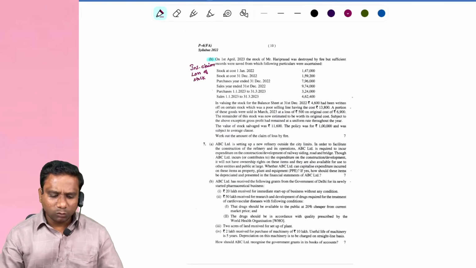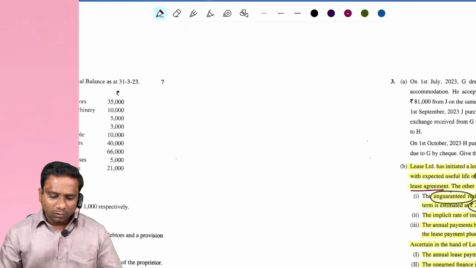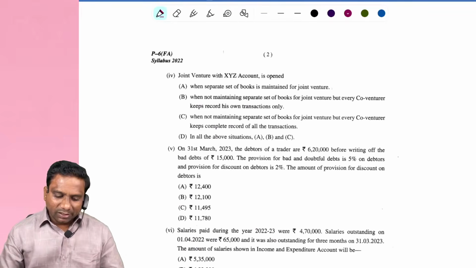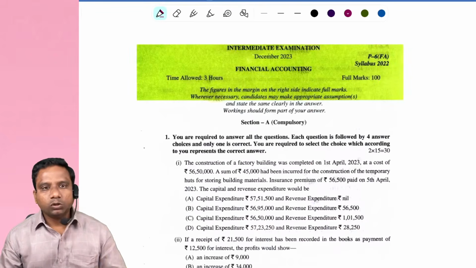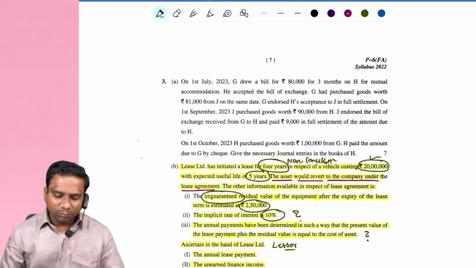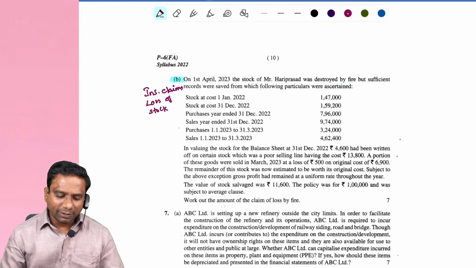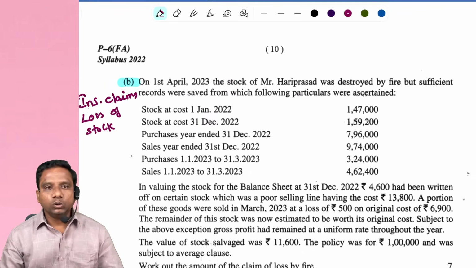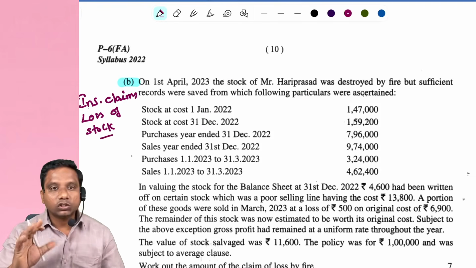Observe. Now I am going to show you the December 2023 question paper. In the December 2023 question paper, they have asked a question on insurance claims, that is loss of stock.